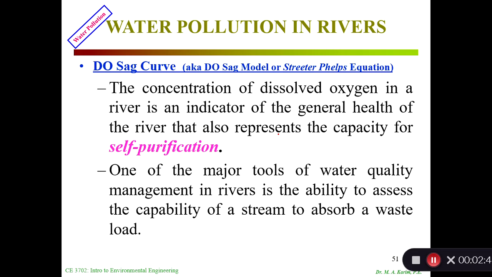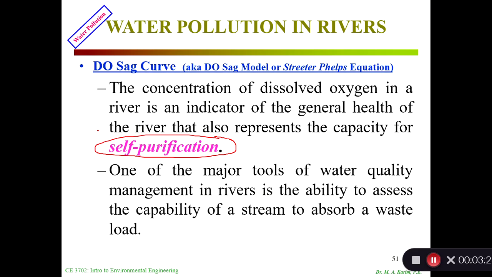Okay, now we'll go to the dissolved oxygen sag curve. This is also known as the DO-sag model or Streeter-Phelps equation. The concentration of dissolved oxygen in river water is an indicator of the general health of the river and also represents its capacity for self-purification. Whenever we say self-purification, what does it really mean? It means that if we dispose of some waste in a certain part of the river, the river will take care of the waste assimilation without losing any water quality standard. So that's the meaning of self-purification.